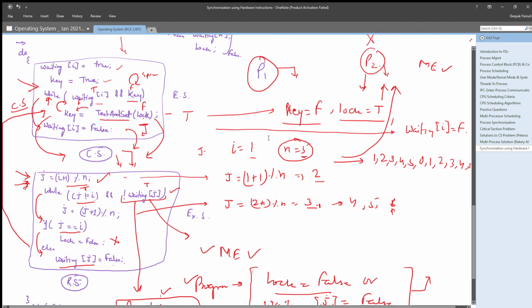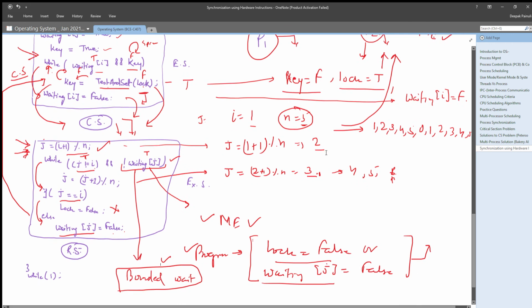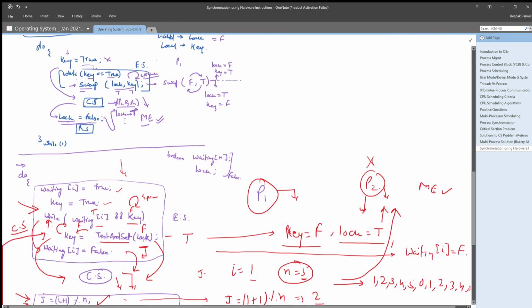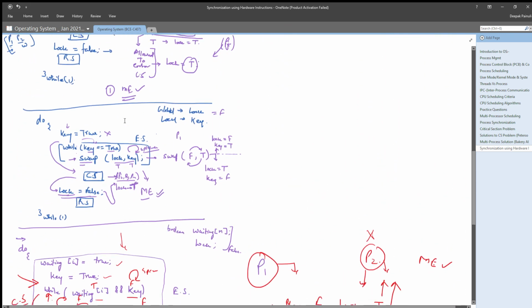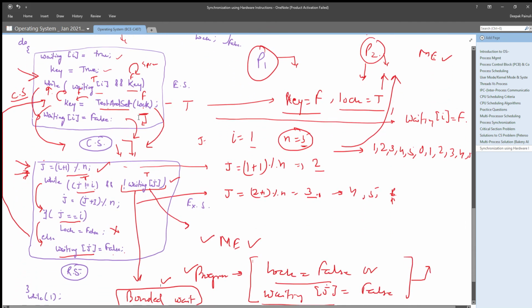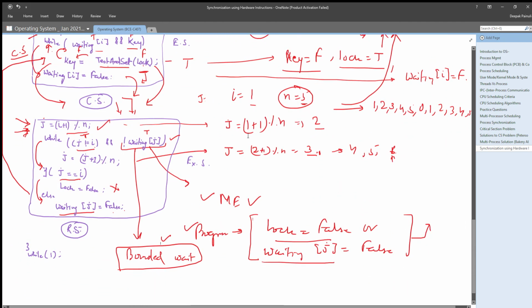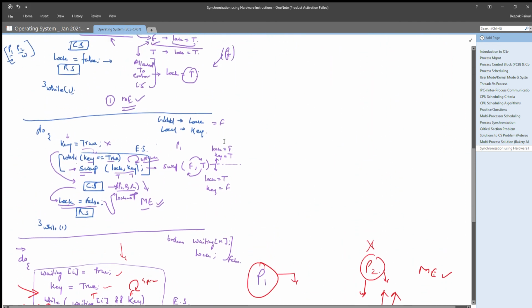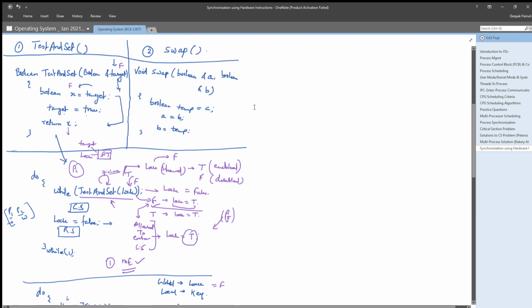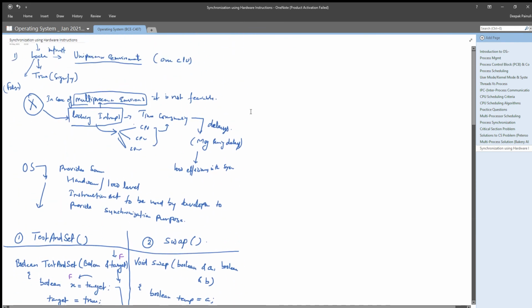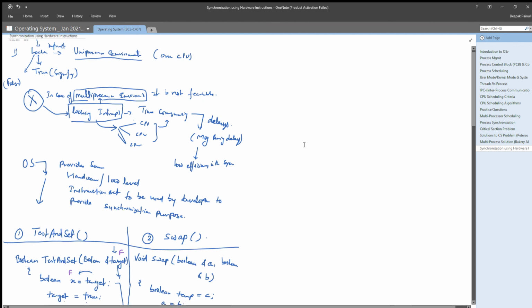In the practice session maybe we can discuss it, but because of the time limitation we cannot discuss the swap method here. Okay, so I think you got these points, how this is providing mutual exclusion, progress, and bounded wait. And swap and test and set are special types of functions, hardware instructions, which a developer can use for synchronization purposes.